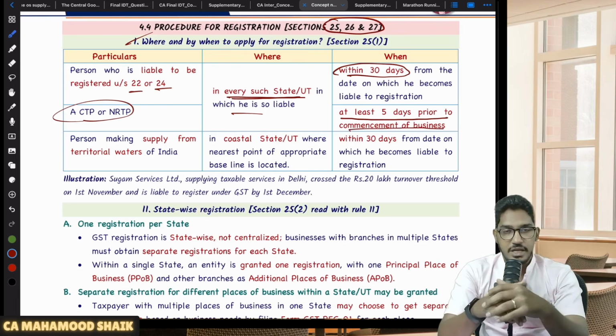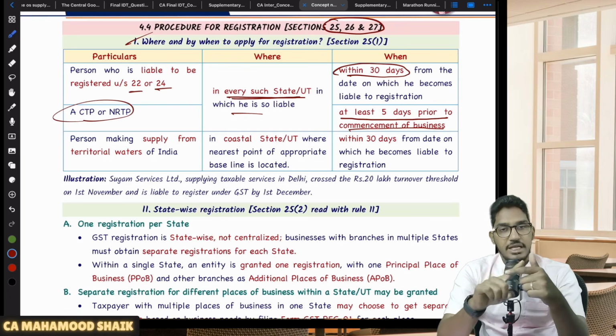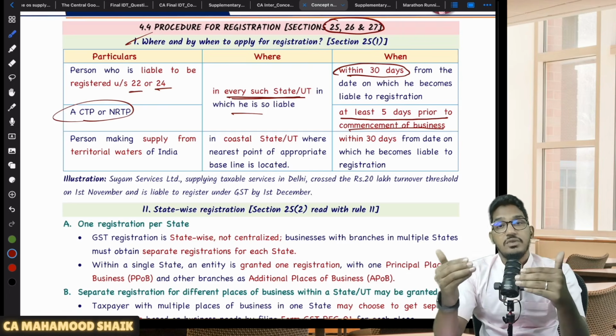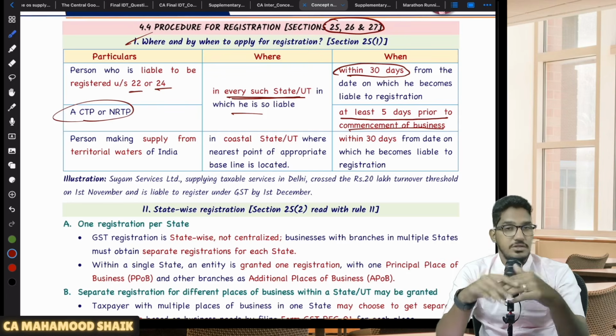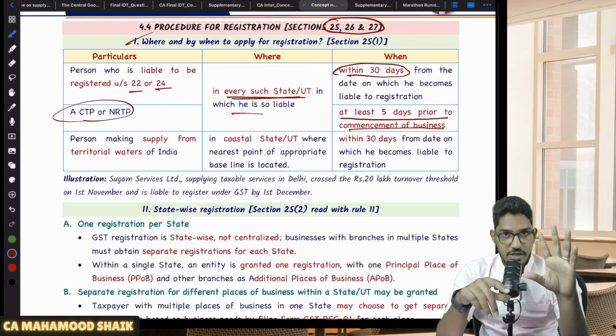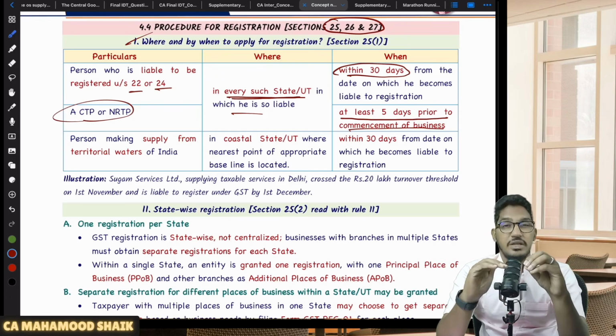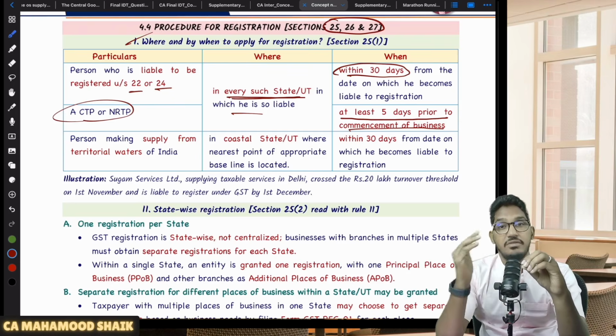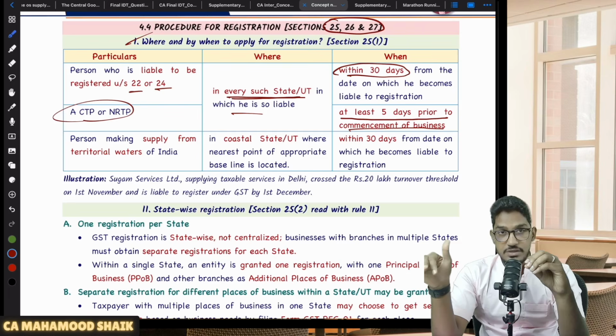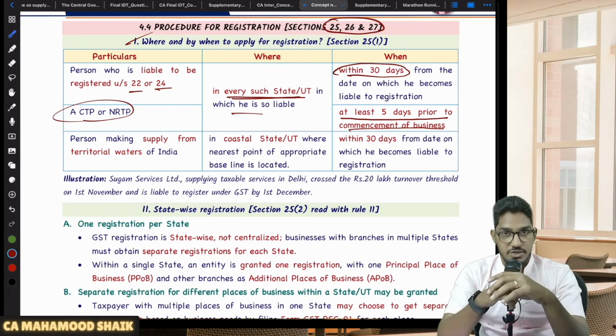So for a normal person liable for registration under 22 or 24, in every state or union territory from wherever you are making a taxable supply, you have to submit an application for registration. What is the time limit, sir? Within 30 days from the date you become liable for registration. But if you are a CTP or NRTP, the time limit of 30 days will not be given to you. Even 5 days prior to the commencement of your business itself, you have to submit an application for registration.